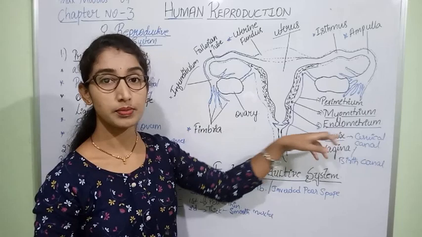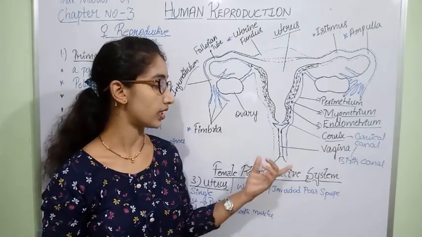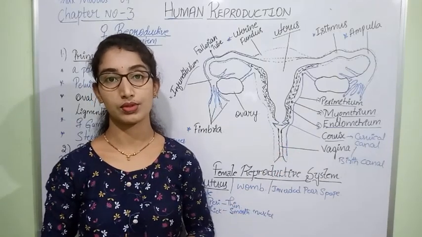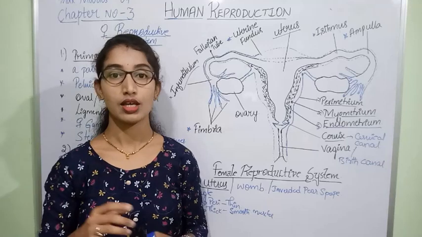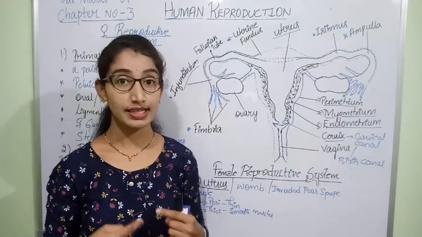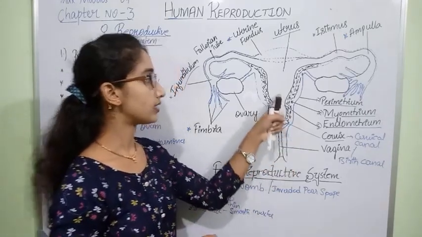The endometrium will be ruptured and released through the vagina in the form of red fluid, which we observe during the menstrual cycle. So the endometrium shows cyclic changes during the menstrual cycle.